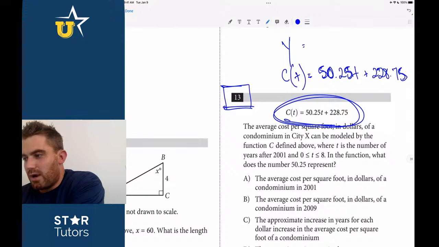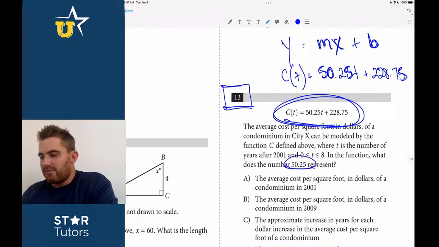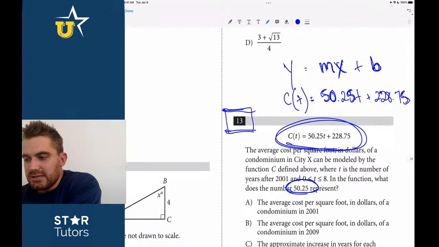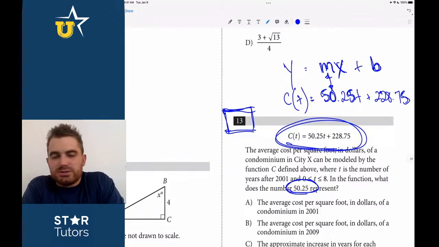But all of a sudden, if I just make this a lot easier for myself, and I say this just looks very similar to y equals mx plus b, I now know that whatever they ask me, if I'm looking out for these questions, thumbs up, guys. This is number 13. This is not as easy of an SAT question. If I line that up and I'm aware of that point number 5 that we just made, I know right away that m is equal to the slope of that equation. It's y equals mx plus b. How is that going to help me? I'm not sure. But I know right away that slope is increasing or decreasing, so that's what I'm going to be looking out for in the answer choices.